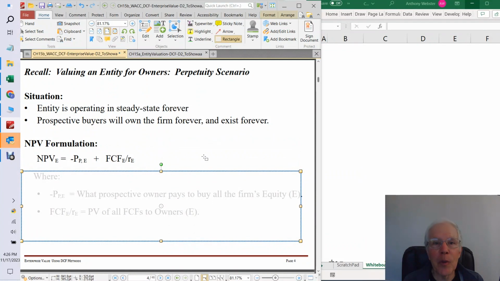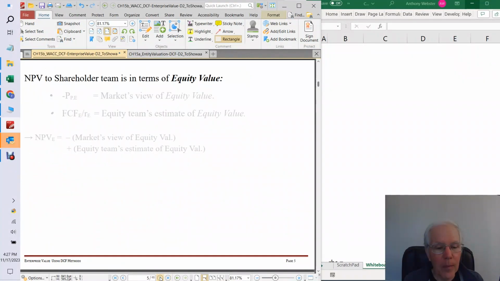So our NPV formulation had two pieces: the price paid for the firm at t equals 0, and then the present value of all the free cash flow dividends going out until hell freezes over. And I'd like to cast this now in this chapter in terms of equity values.